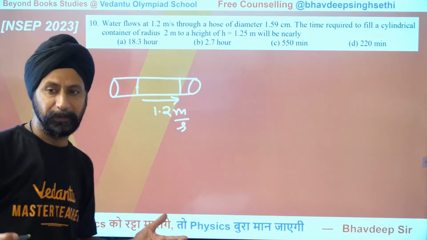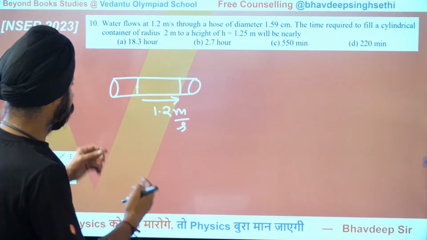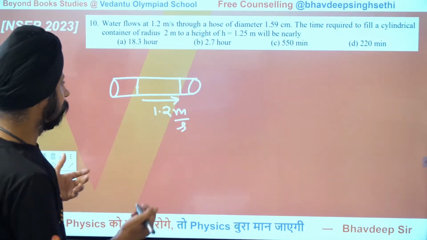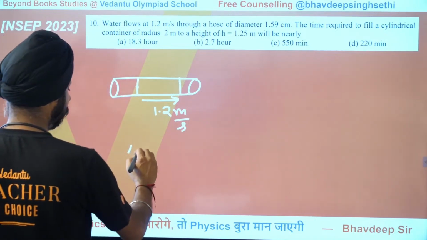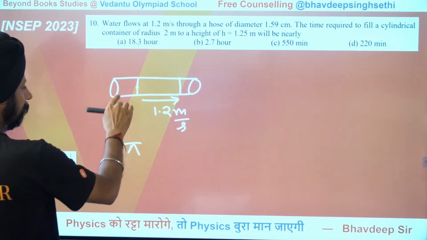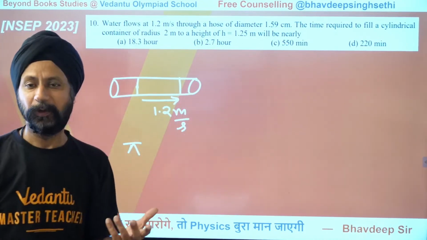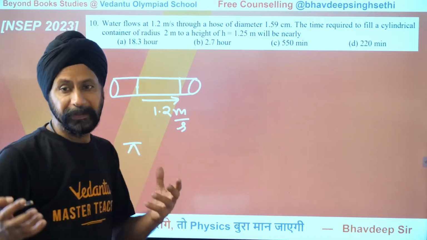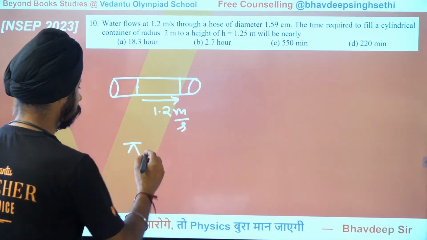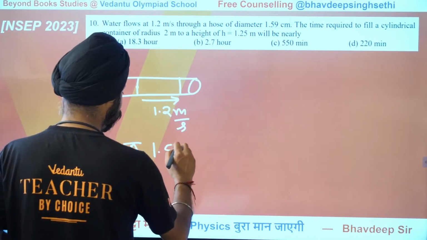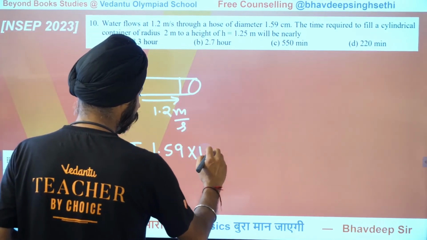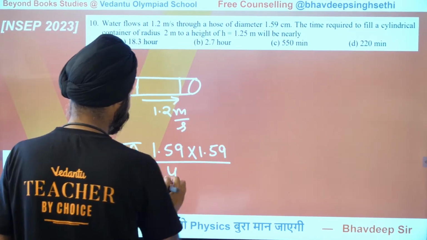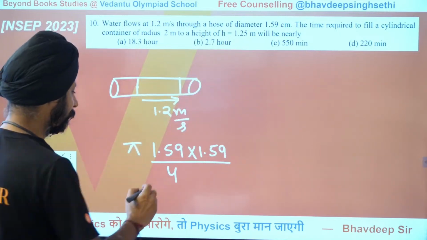But how many molecules, how much of molecules? Isn't that this cross-sectional area multiplied by this velocity? So this is as simple as saying pi times d square, because it is again pi r square, right? So pi d square by 4. So area is pi r square, but diameter is given. So times 1.59 times 1.59 divided by 4. That's the area, but that's in square centimeters. I needed that in meters.